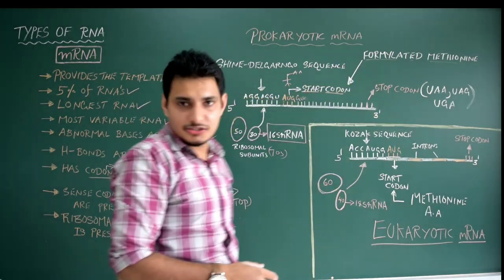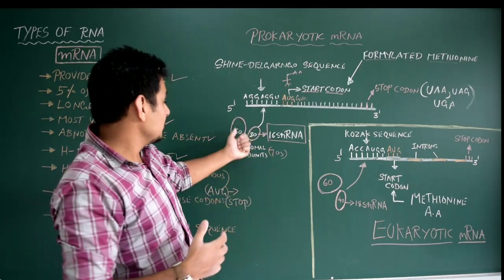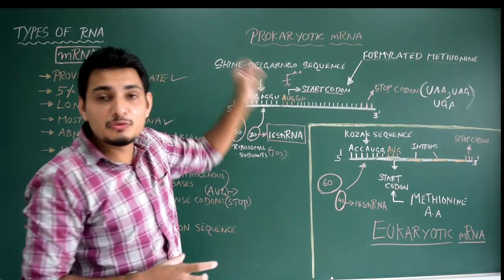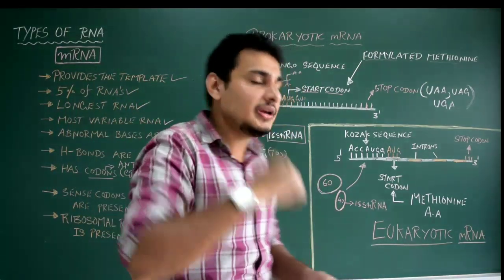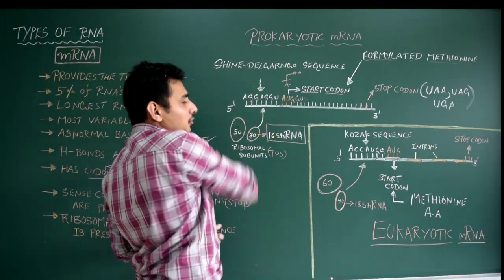Now translation occurs. The two subunits, 50S and 30S, bind on this mRNA, and this will attract the tRNAs to the site. The tRNA will bring the amino acid. So that is the sequence. That is actually what happens in the prokaryotic mRNA.